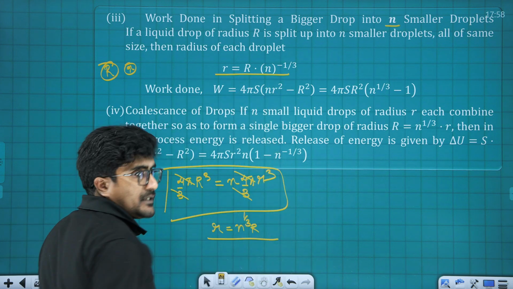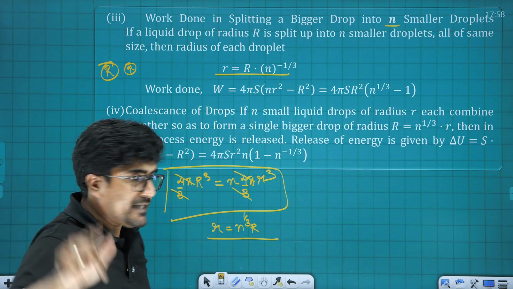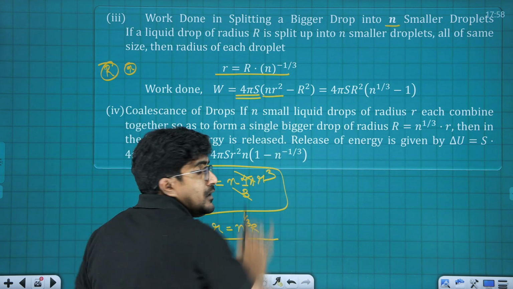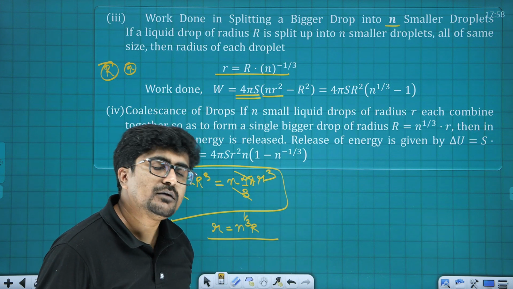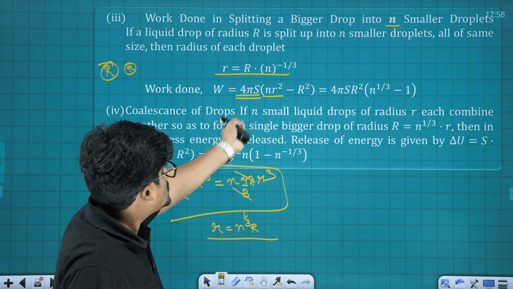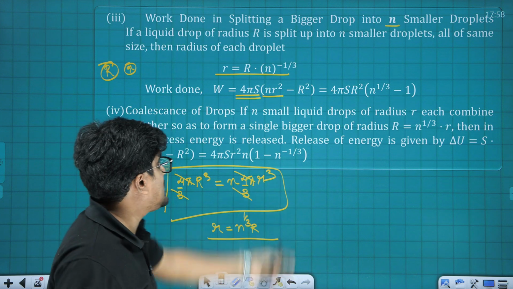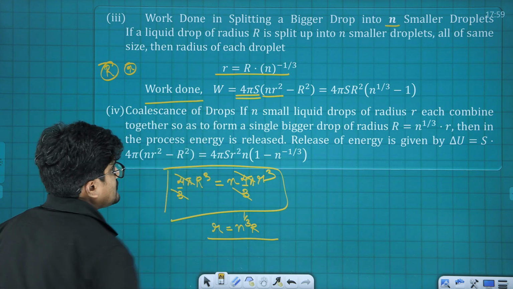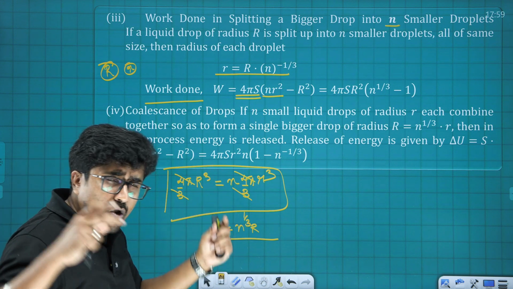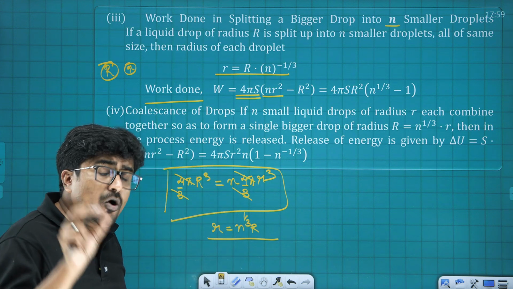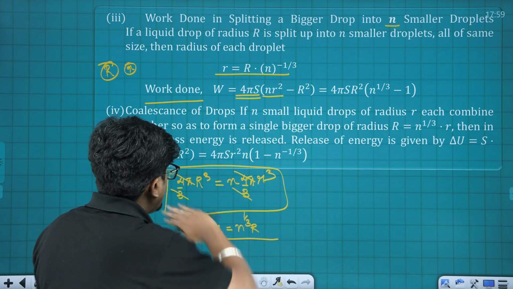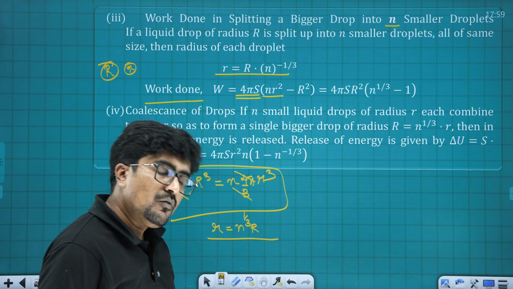Now the work done is going to be 4 pi S into (n times r square minus capital R square). How does that come? It is the surface area of n number of smaller drops, isn't it? So the 4 pi came out, and n times r square minus capital R square gives the work done. The reverse of that, n drops of radius small r combined together to form a bigger drop, exactly the reverse of this will give the work done.